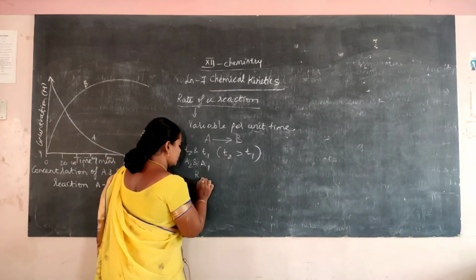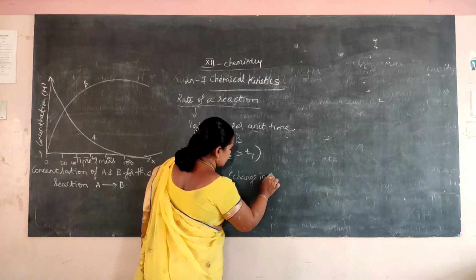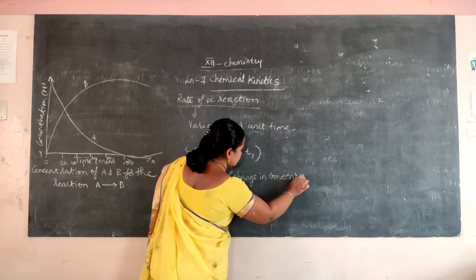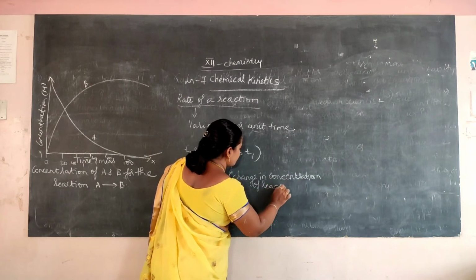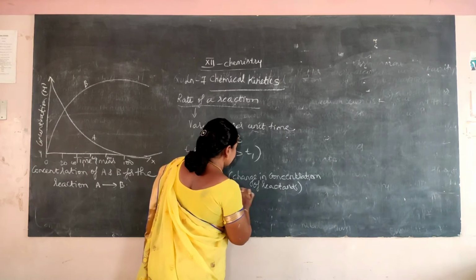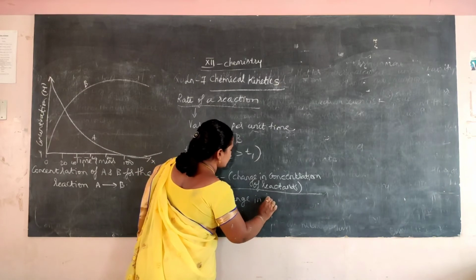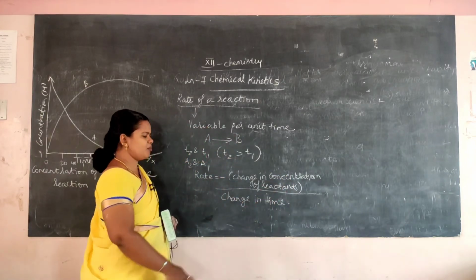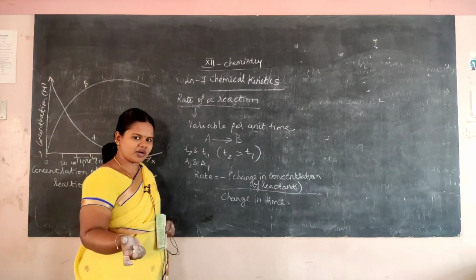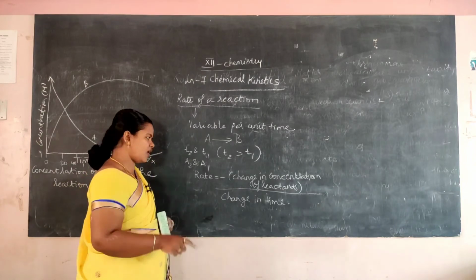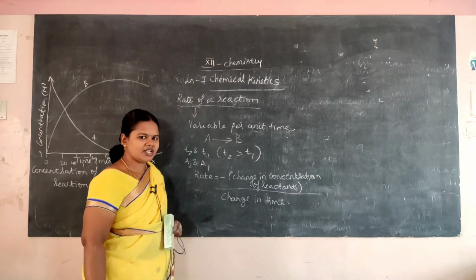Now rate is equal to minus change in concentration of reactant divided by change in time. Why have I put a minus here? Because the concentration of the reactant decreases as it changes to product. There is a decrease in concentration, so because the concentration decreases, I have put a minus. So minus change in concentration of the reactant divided by change in time.